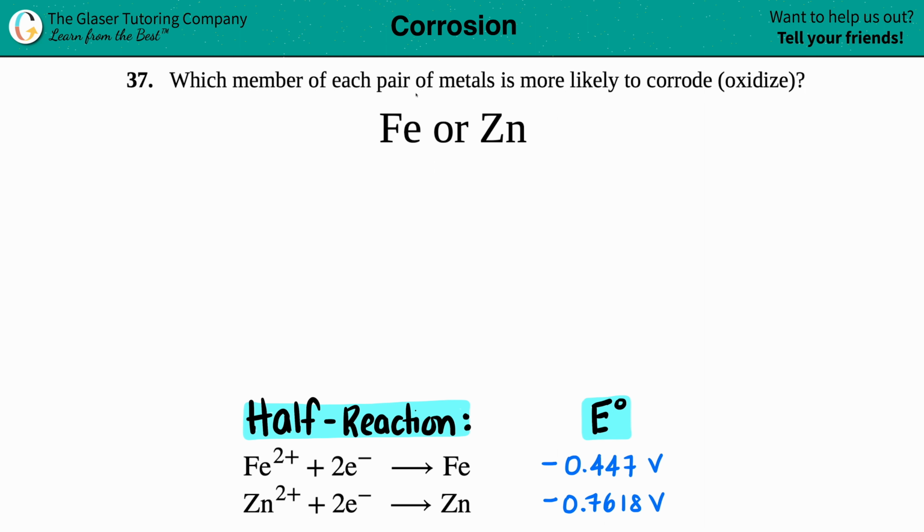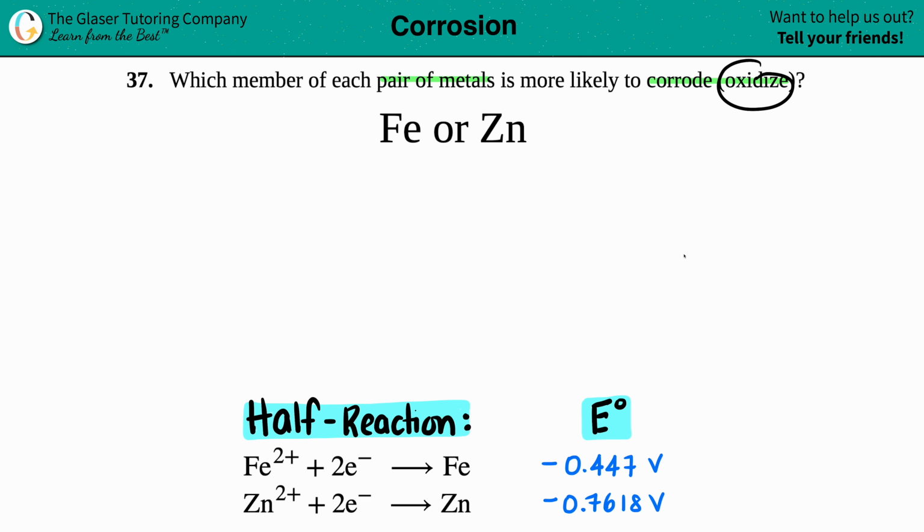37. Which member of each pair of metals is more likely to corrode or more likely to oxidize? And then we have a sample of iron, which is Fe, or zinc, which is Zn. If I have a sample of these two, which one is going to corrode? AKA, which one's going to oxidize?